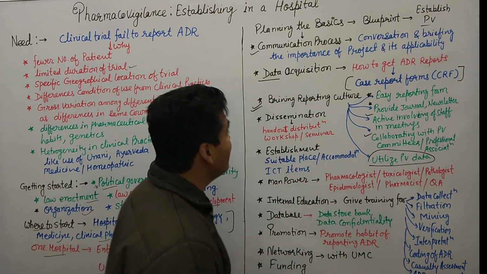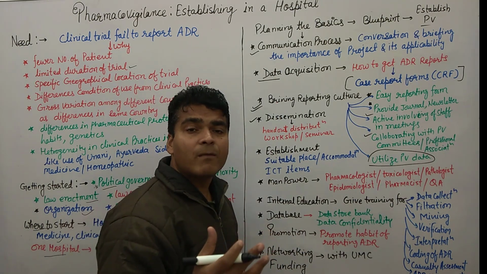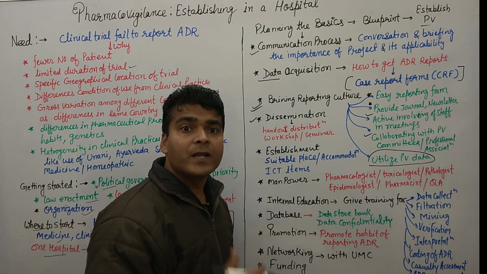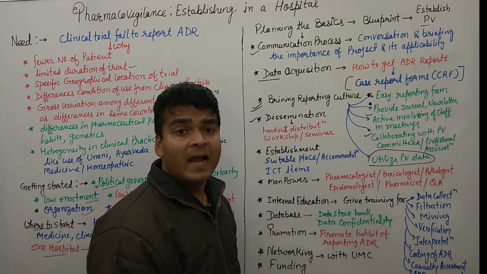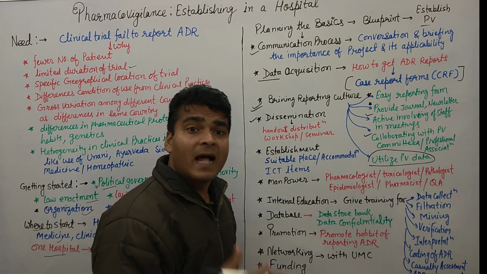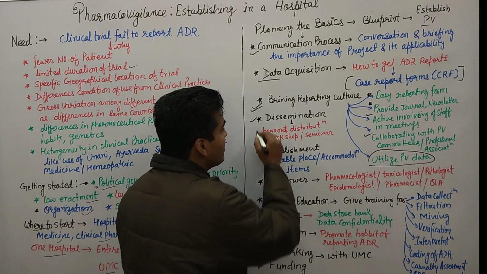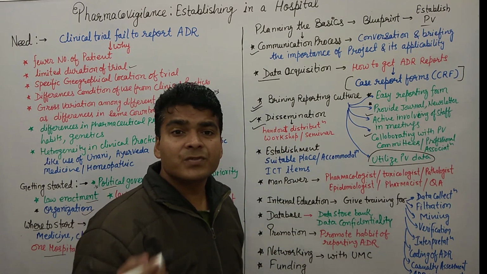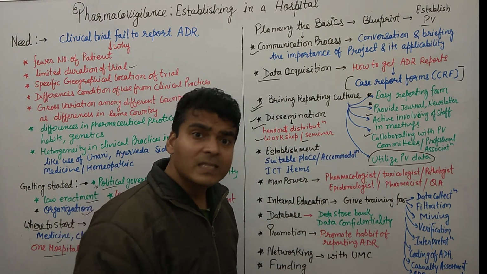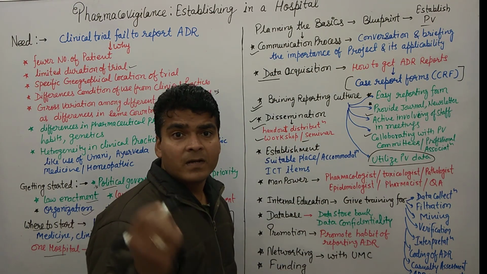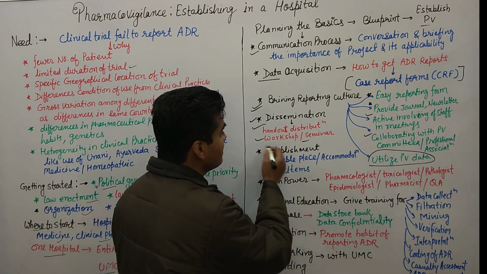Then dissemination. Dissemination means that whatever the planning of the pharmacovigilance center, how to report, and the various aspects of pharmacovigilance, should be distributed through handouts. Handouts should be made very easy to understand and clear. So this is one thing. Also, the pharmacovigilance center should organize workshops and seminars, and healthcare professionals along with patients should participate in them.